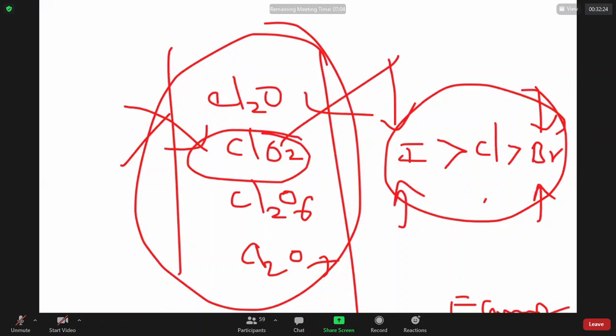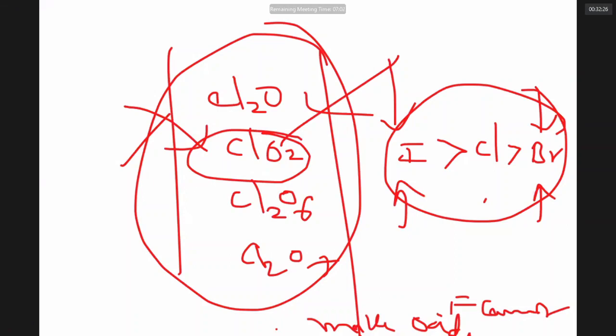Chlorine, bromine, iodine. All are colored. All have dangerous, irritating smells. Fluorine and chlorine are gases at room temperature. Bromine is a liquid at room temperature. Iodine is a solid at room temperature.